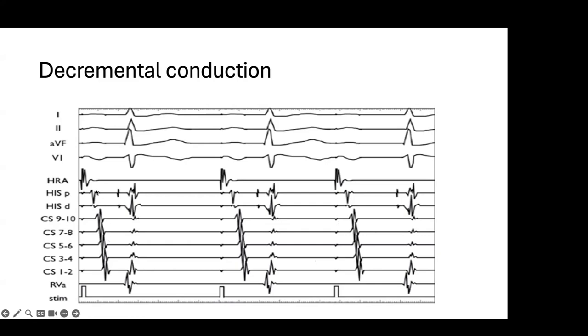Here you can see this is A, H. A means atrium, H means His. Here A, H. Here A, H. Here the A to H has increased when you reduce the cycle length. It means it is decrementing. Is it clear now?